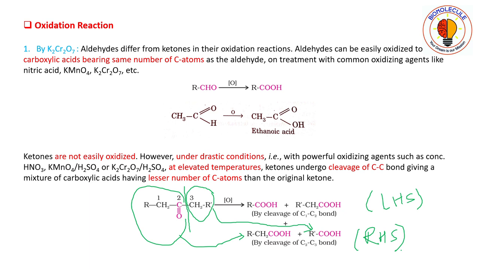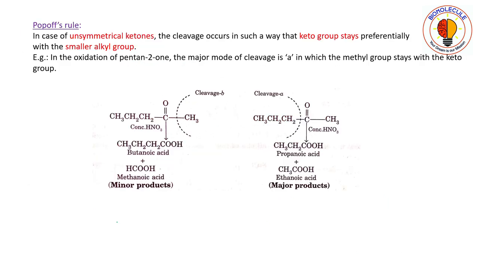Now how will you decide which side the cleavage will occur? That is, between the carbonyl group and the left hand side alpha carbon, or between the carbonyl group and the right hand side alpha carbon. That is governed by Popoff's rule.